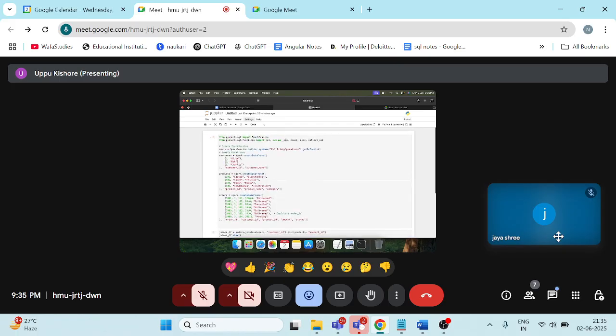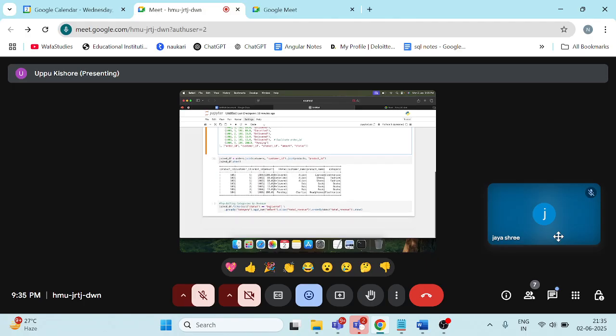See here, directly we can use sum, but I have given an alias name for sum, underscore sum. So I imported that, and for amount we are calculating the sum of amounts for the respective category with alias name as total revenue.